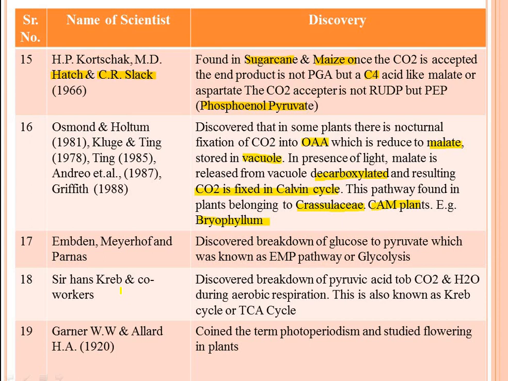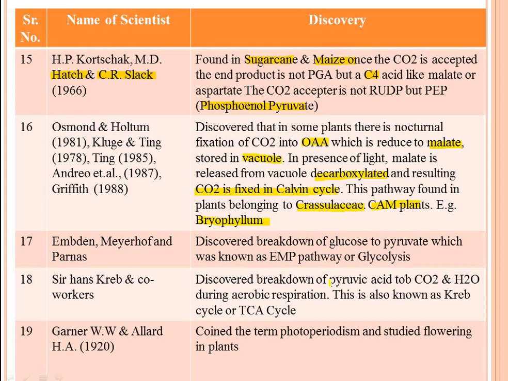Then Sir Hans Krebs and co-workers discovered the breakdown of pyruvate into CO2 and H2O during aerobic respiration. This is also known as the Krebs cycle or TCA cycle.